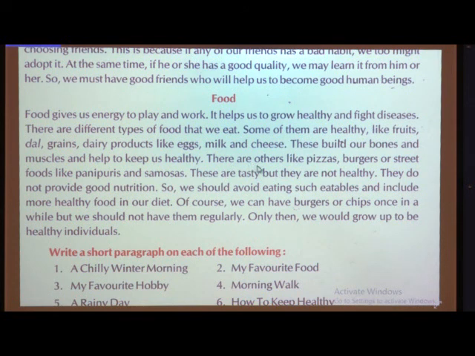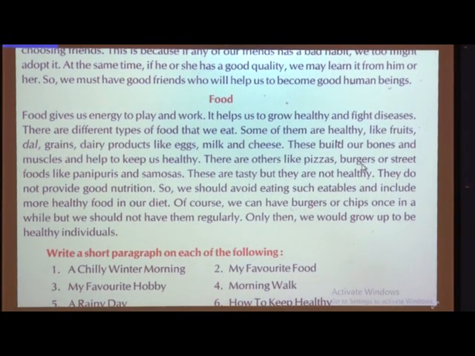Next, there are others like pizzas, burgers or street foods like pani puris and samosas. These food, they don't keep you healthy. Which pizzas? I know children, you all enjoy this food. Pizzas, burgers or street foods like pani puris.